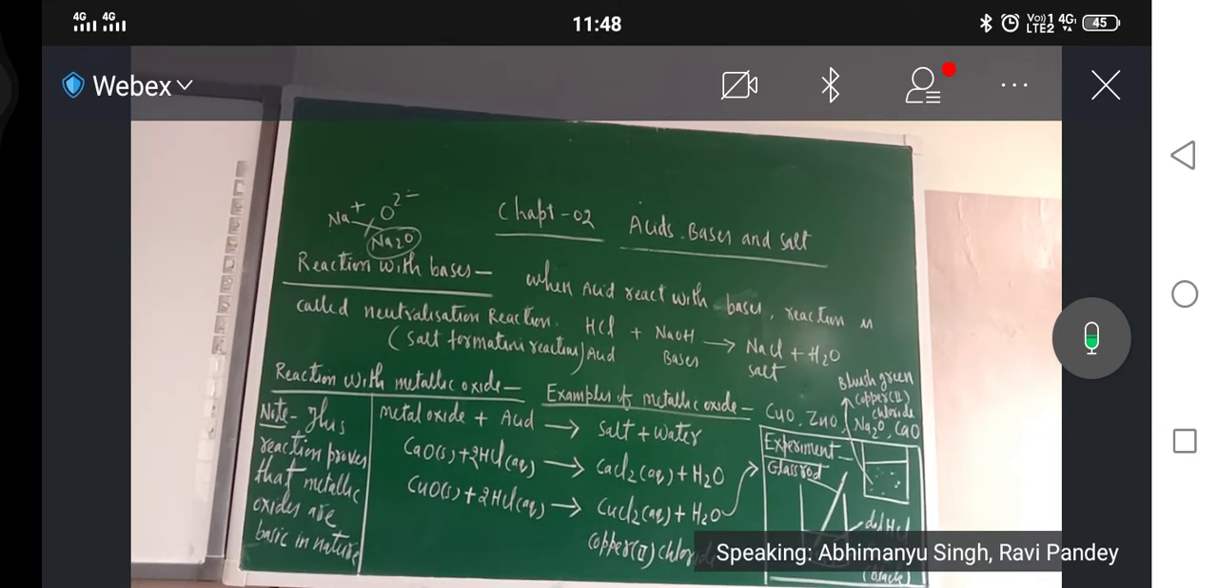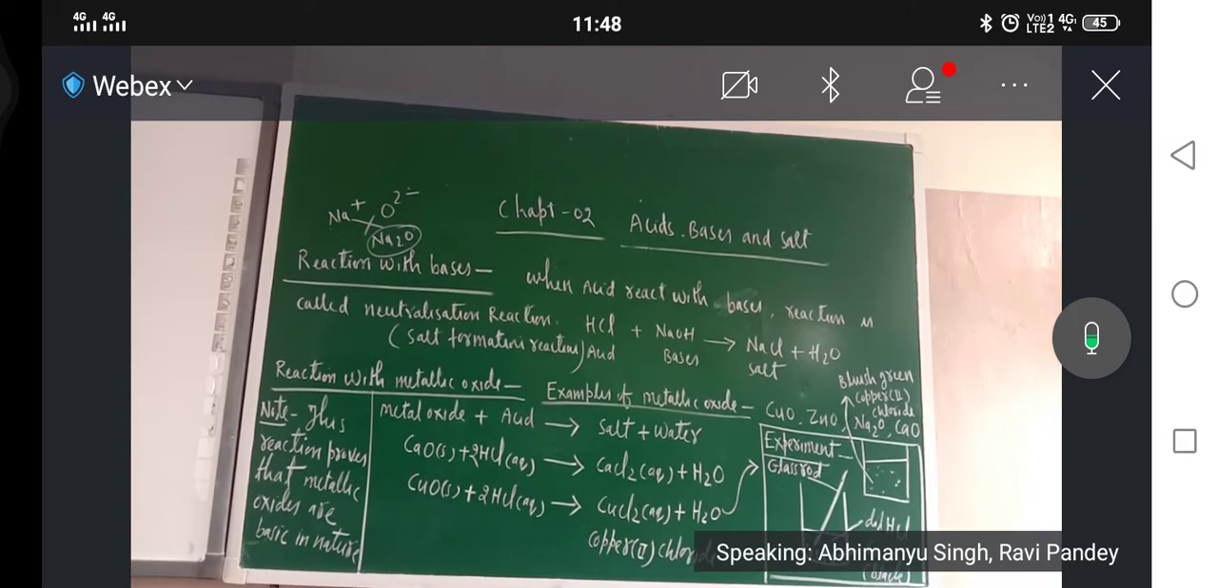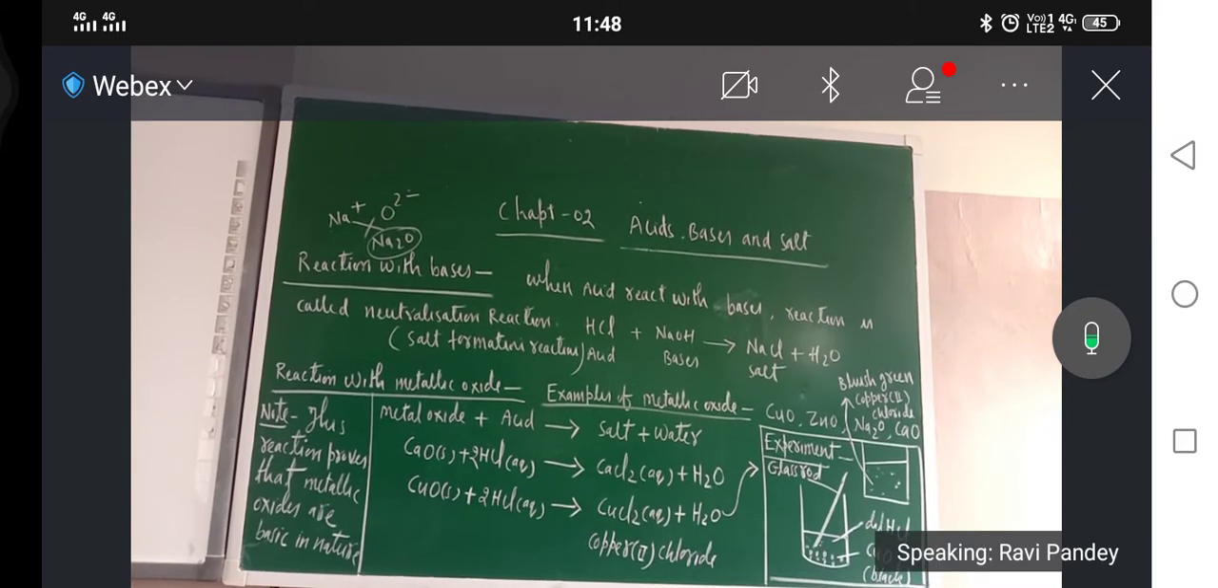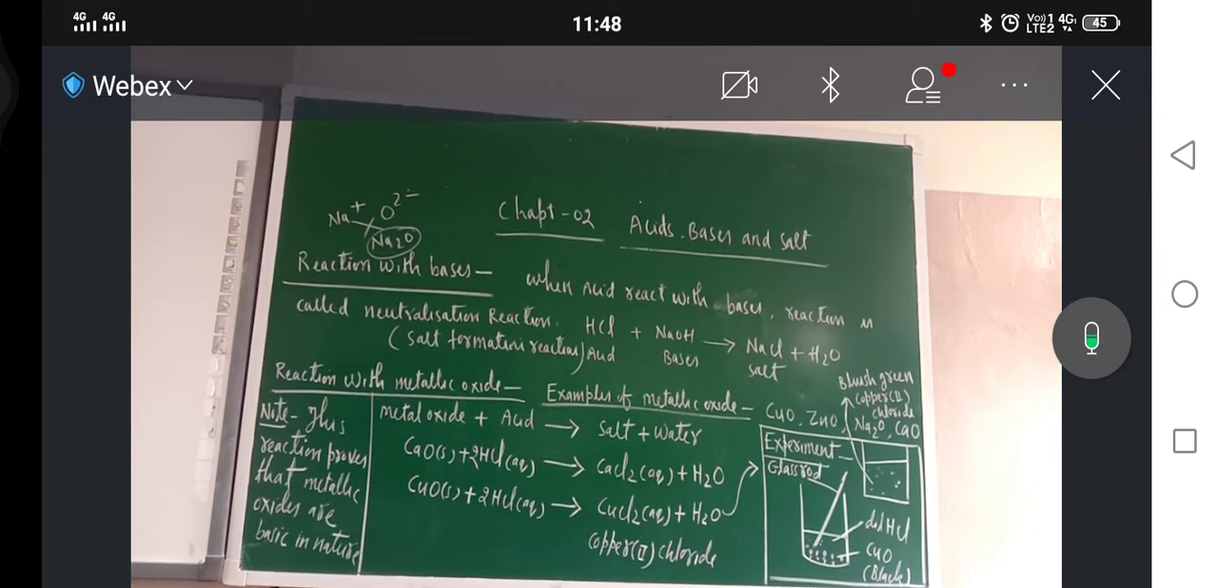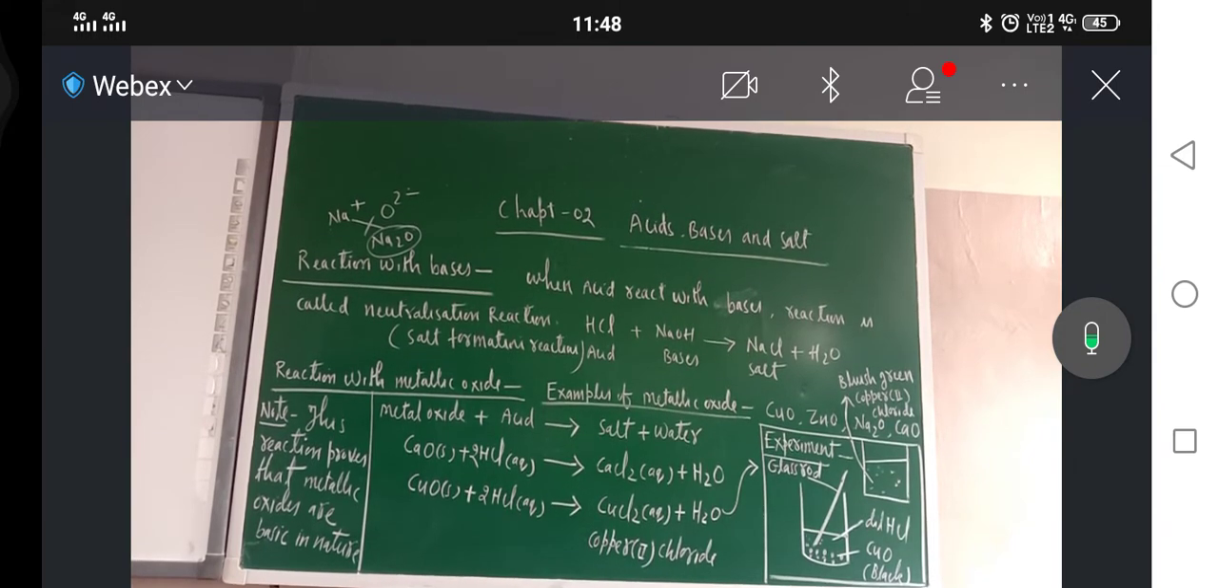Okay, just see here only. So in the beaker, what I have taken? I have taken copper(II) oxide. The second means what is there? It is a Roman numeral which indicates the oxidation state of copper. So copper(II) oxide is black in color. And with the help of glass rod, I am adding hydrochloric acid. Okay, and I am stirring.